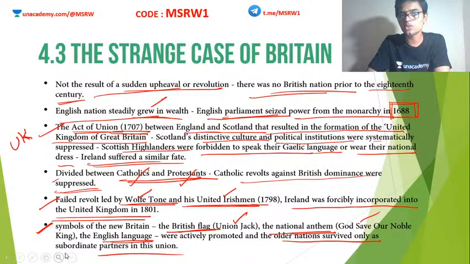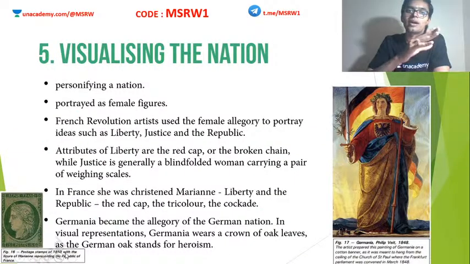So Ireland and Scotland were subjected to this. They were supposed to pay respect to the British flag, the Union Jack. They were also supposed to sing the British national anthem and use the language of Britain, that is English. So this is the case of Britain, which stands apart from everything else that is happening in Europe. That is the curious case of Britain.